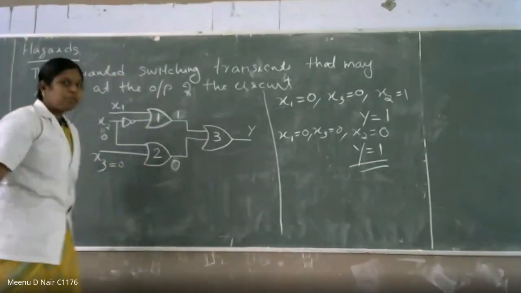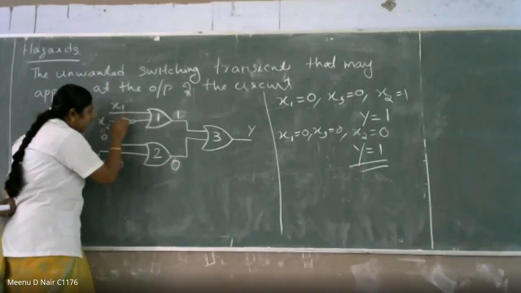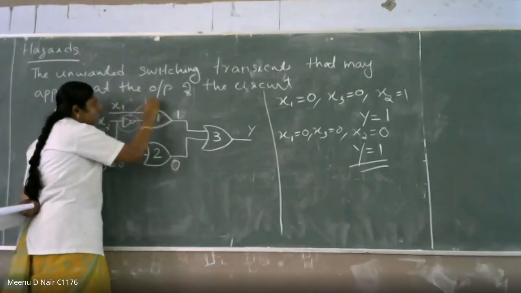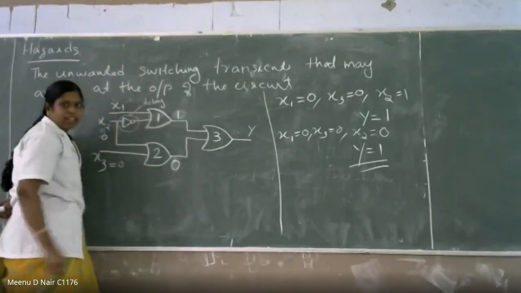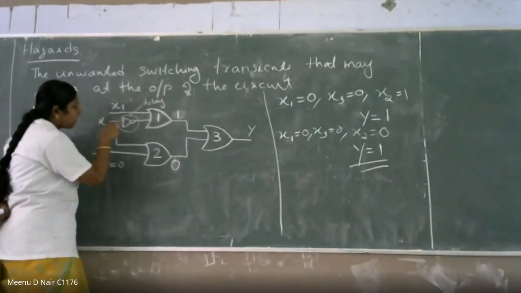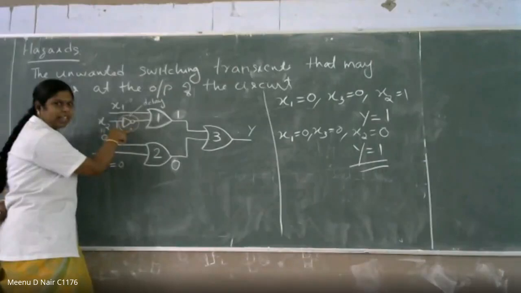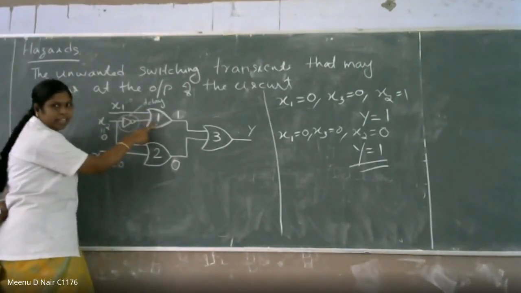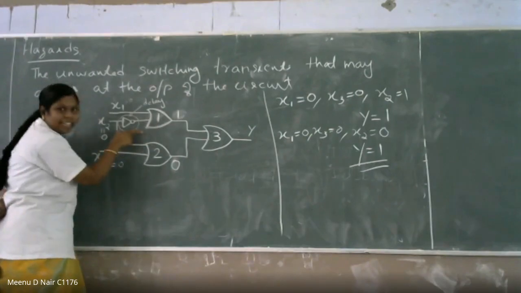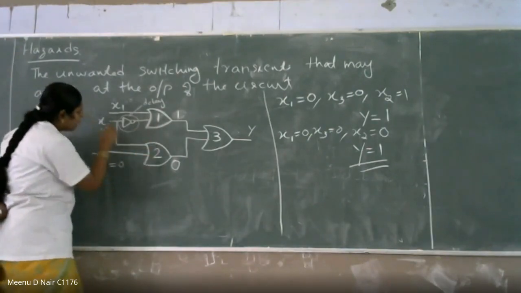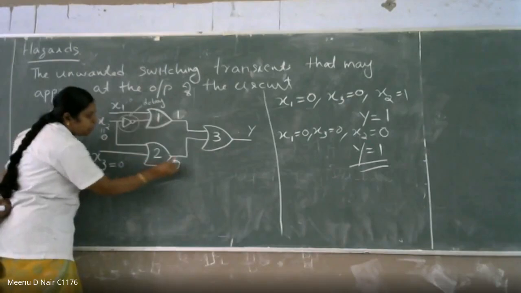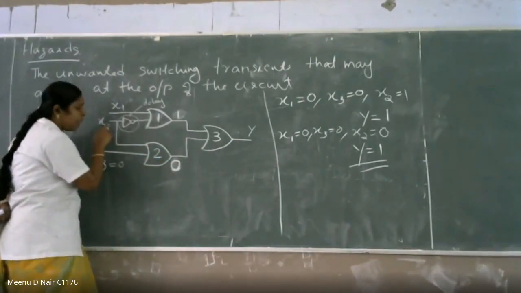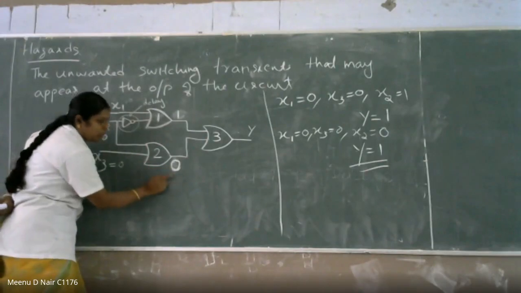Now, the delay comes where? Delay comes in the inverter circuit. Here you are getting a delay, because the x2 input has to go through this inverter. Then only this gate number 1 is getting its input. So it is getting a delay. But here it is actually connected to the gate number 2. So this is 0 at the moment when you are giving x2 is equal to 0.